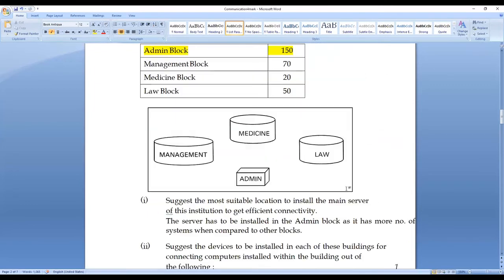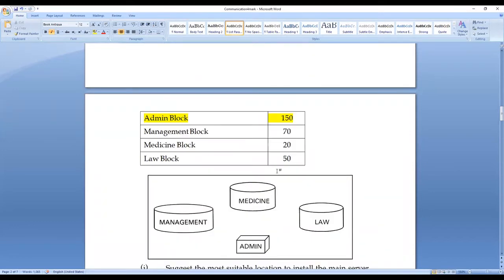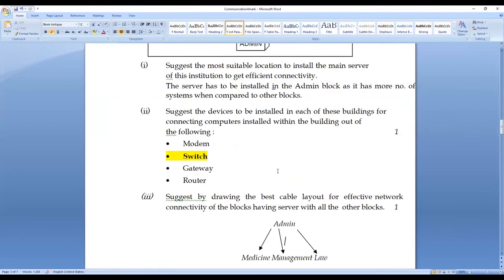40 meters. Admin to management, what is the distance? Now we have to write like this, 60 meters. This is 60 meters.